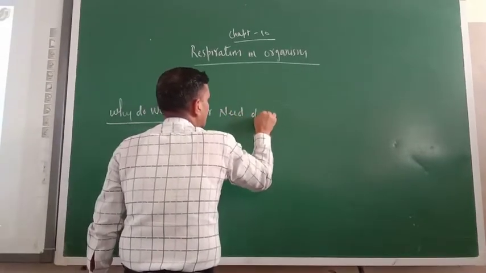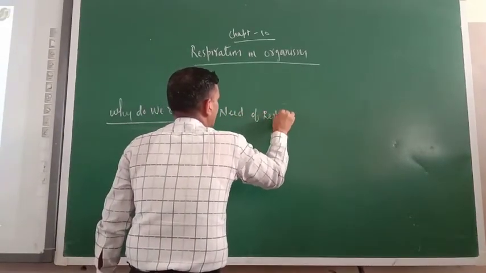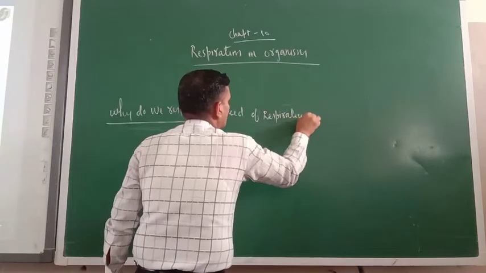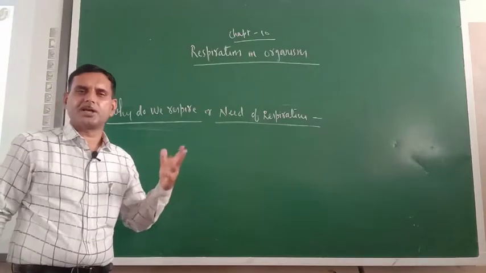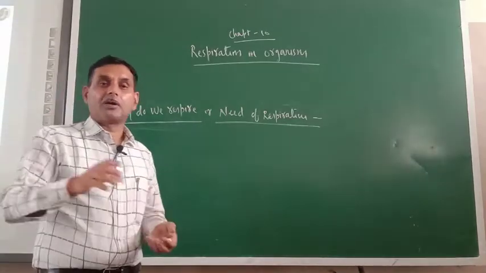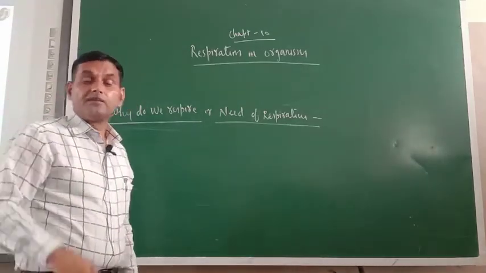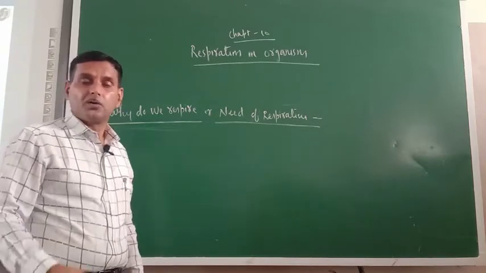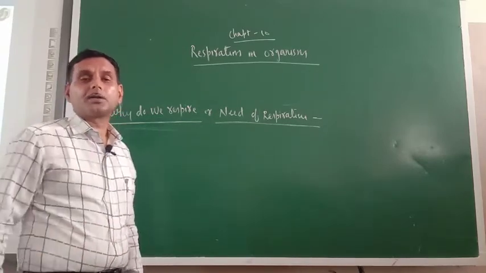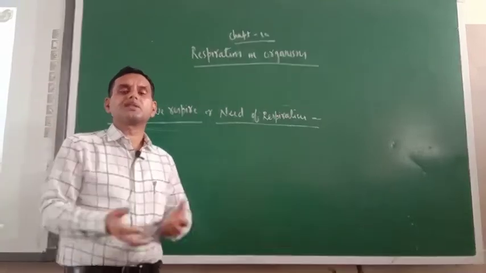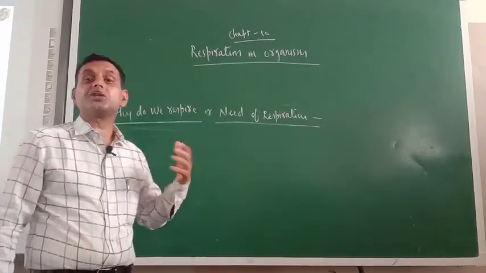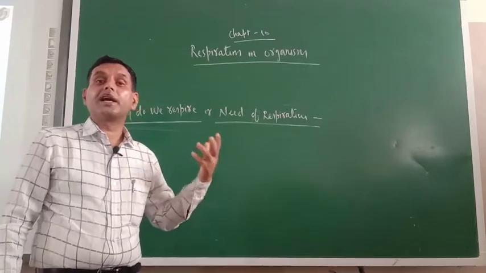Try to understand here. We are performing so many activities daily, correct or not? Our growth should be there or not? We should walk, talk, see. There are so many things. We actually require energy to perform our daily activity.